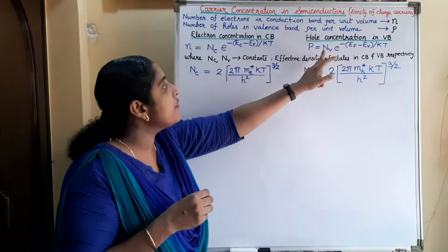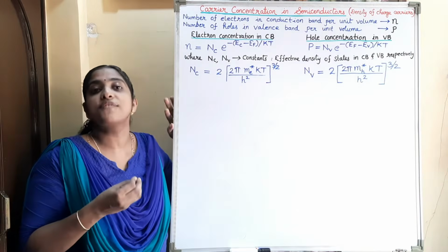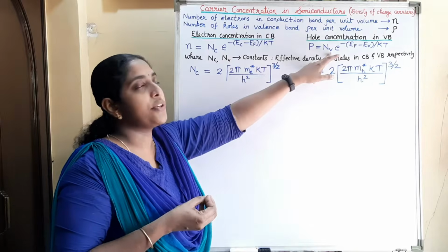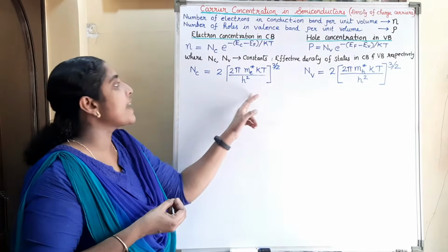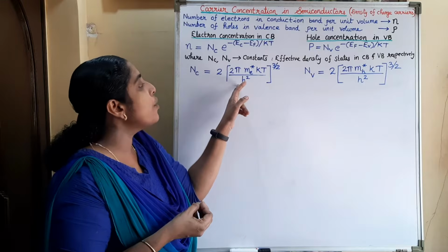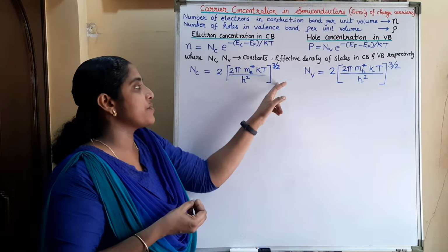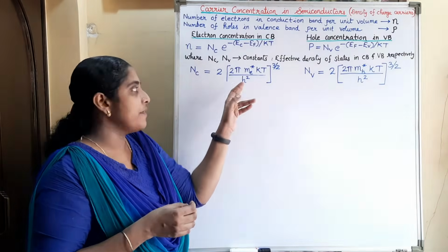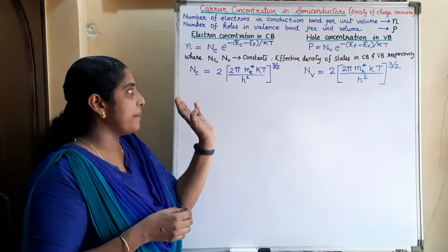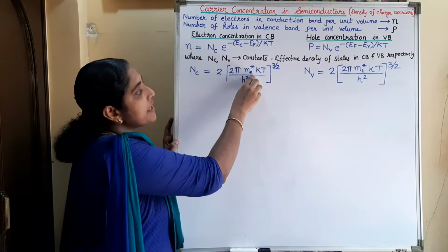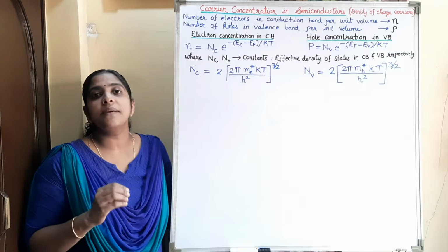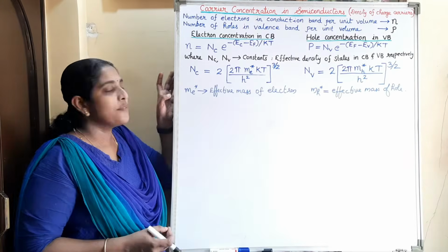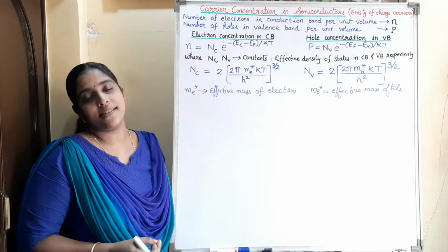This Nc and Nv are called effective density of states. So Nc is the effective density of states in conduction band and Nv is the effective density of states in valence band. They are given by the expressions Nc equal to 2 into (2 pi me star kT by h square) all raised to 3 by 2, and Nv equal to 2 into (2 pi mh star kT by h square) all raised to 3 by 2, where h is Planck's constant, k is Boltzmann constant, T is temperature. So there is a new term here, me star and mh star, known as the effective mass of electron and hole respectively, where me star is the effective mass of electron and mh star is the effective mass of hole.